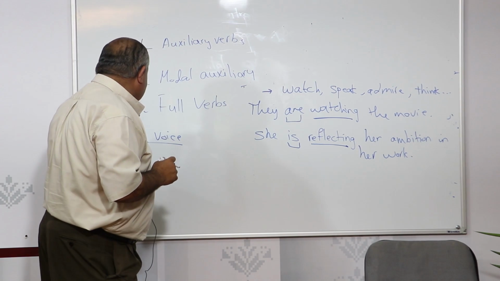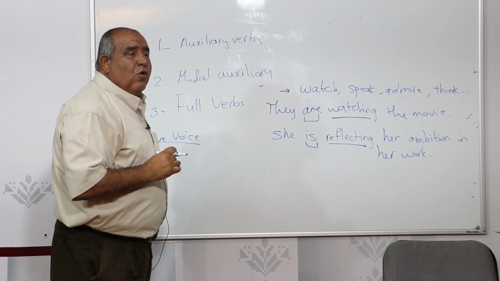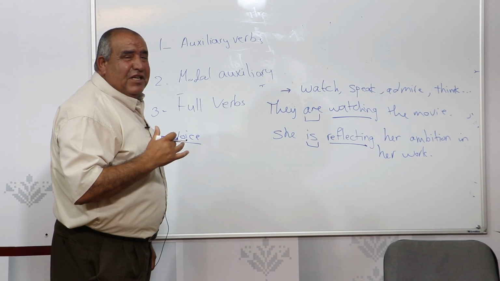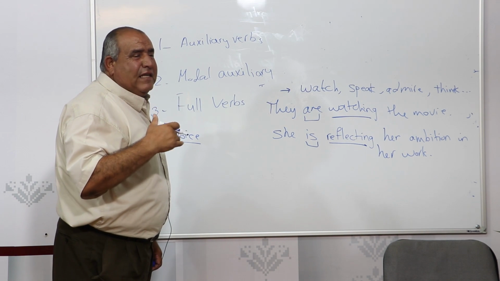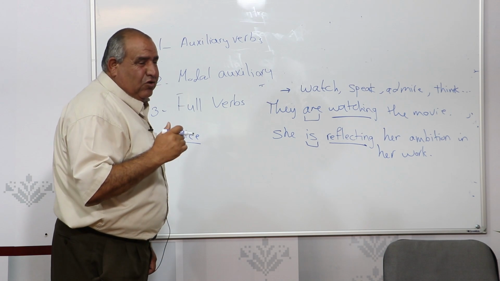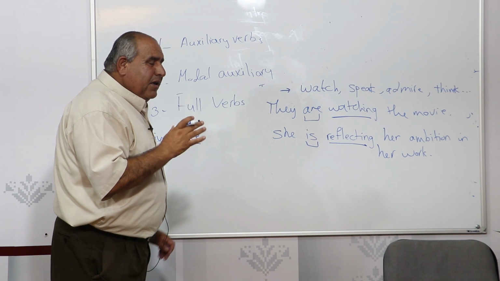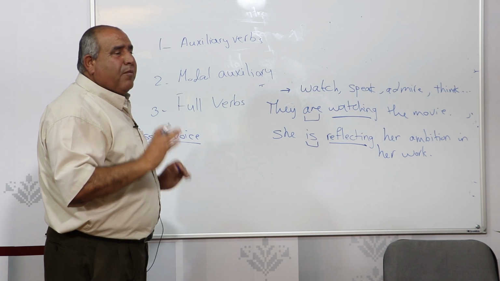But when we talk about passive voice, we talk about sentences whose subject is neglected. So we postpone, we delay its occurrence in the sentence to a later stage, or we let it be neglected because it's not important.